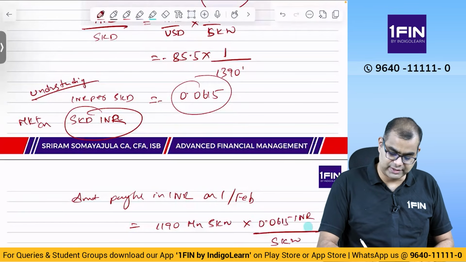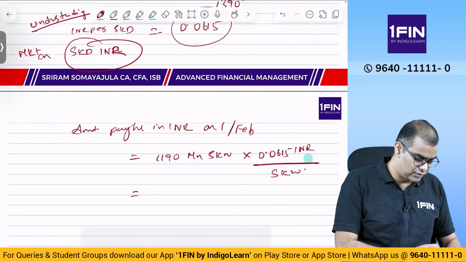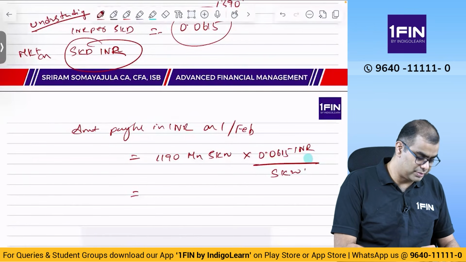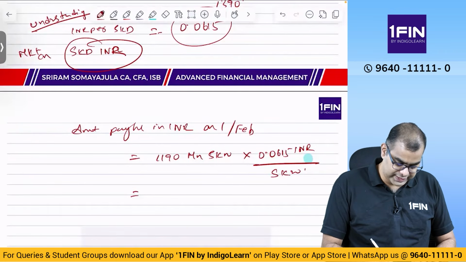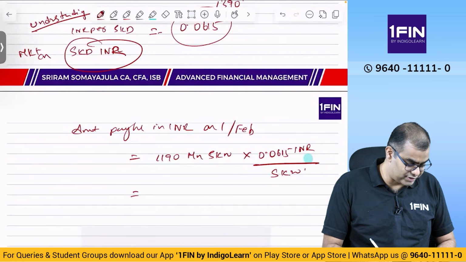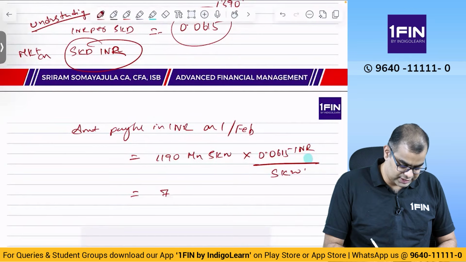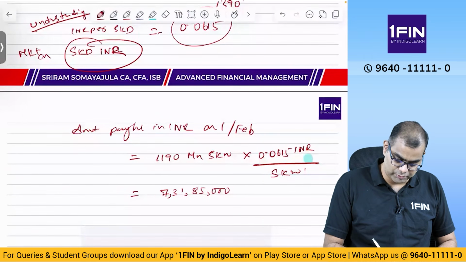When you say per, it is divided by. So you will get 1190, million is 6 zeros, into 0.0615. You will get 73 million, that is 7 crores 31 lakh 85,000 rupees.